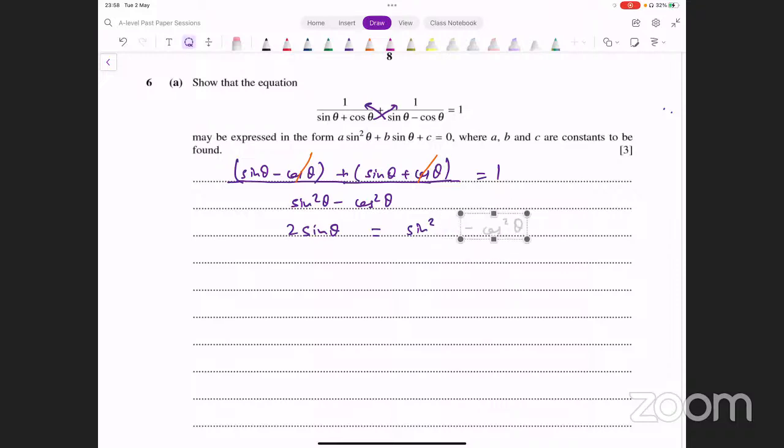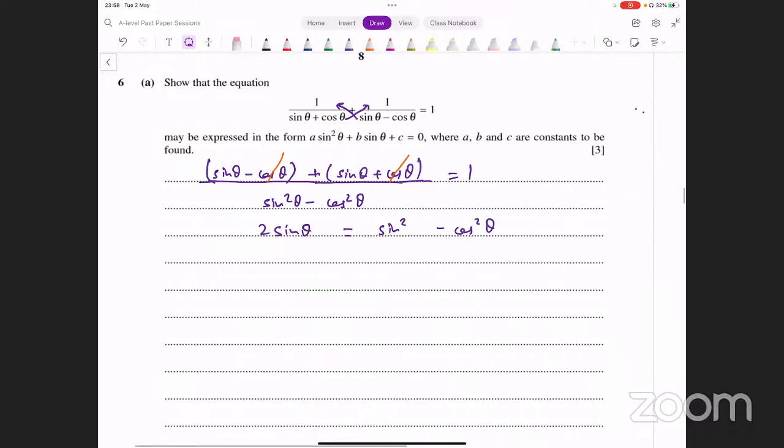Okay, अब आपको क्या करना है, you want everything to be in terms of sine. तो आप cos square को sine square में convert कर लें. So it becomes 2 sine theta equal to sine square theta minus 1 minus sine square theta. And that gives you 2 sine theta equal to sine square theta plus sine square theta. And that's 2 sine square theta.